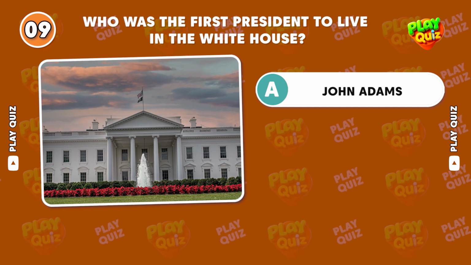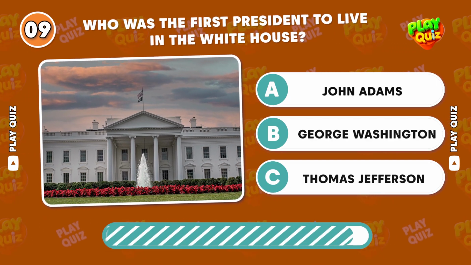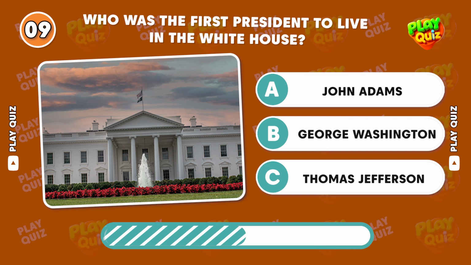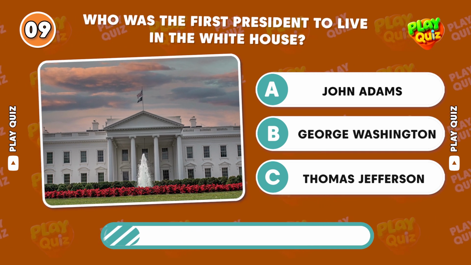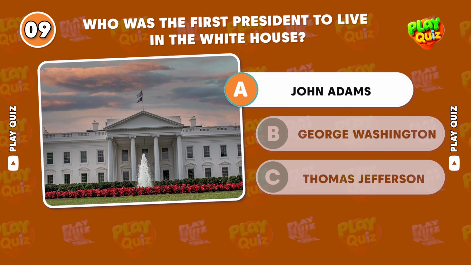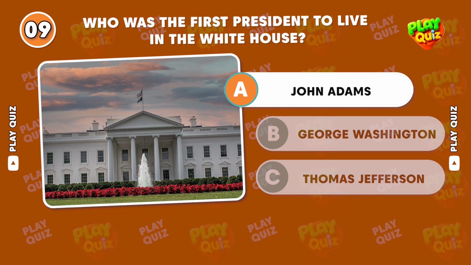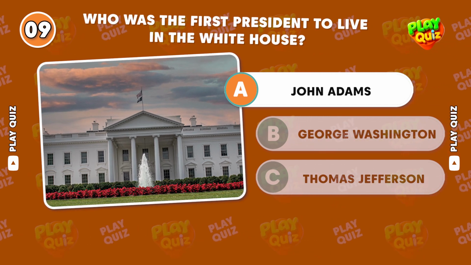Who was the first president to live in the White House? Correct answer, John Adams. Moved into the White House in 1800 while it was still under construction.